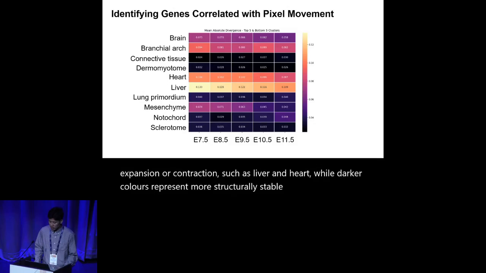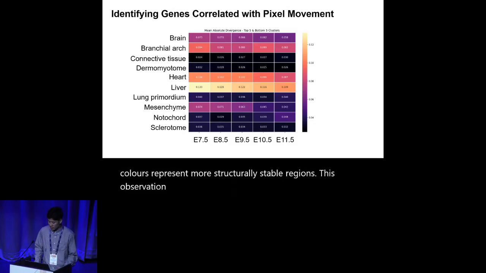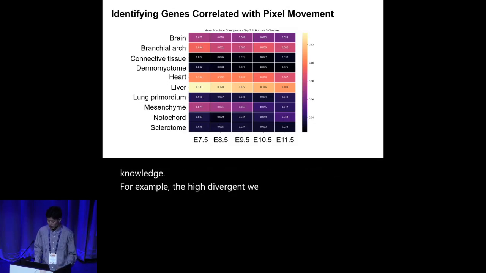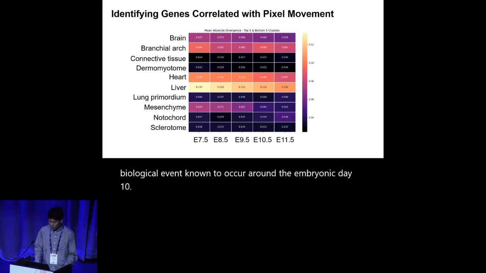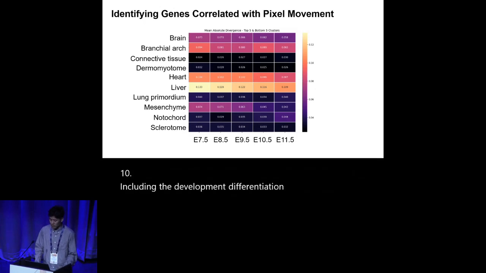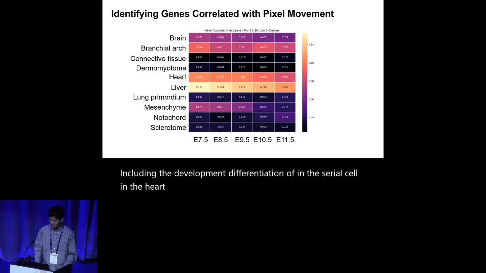This observation aligns with established developmental knowledge. For example, the high divergence we see reflects major biological events known to occur around embryonic day 10, including the differentiation of endothelial cells in the heart and the significant development of the brain.